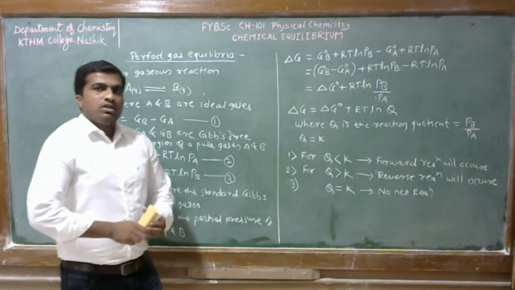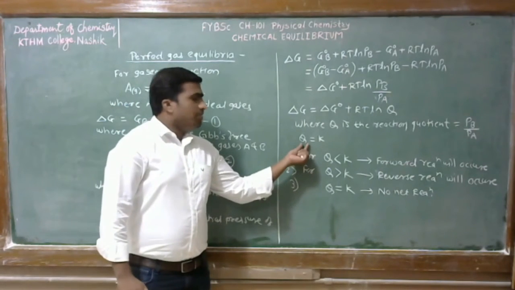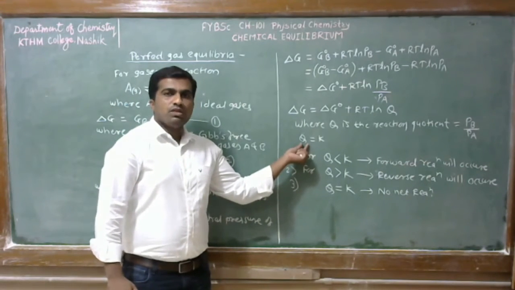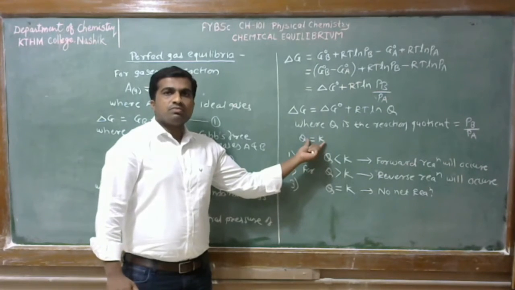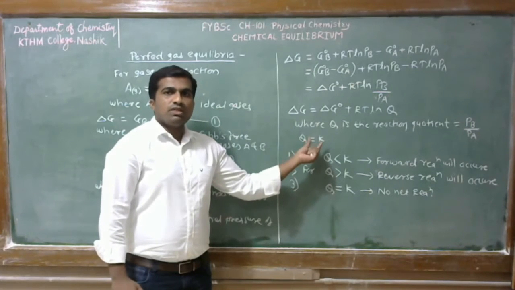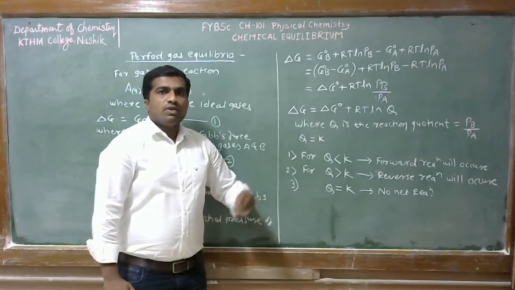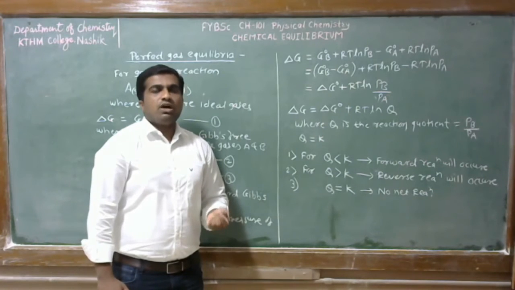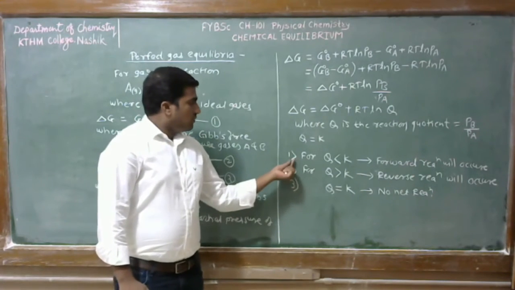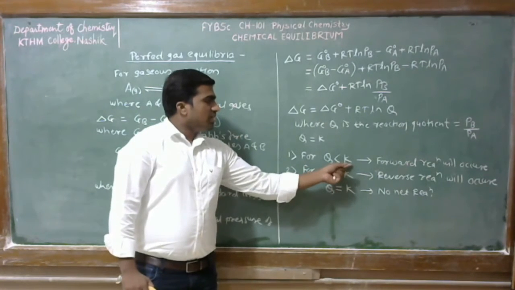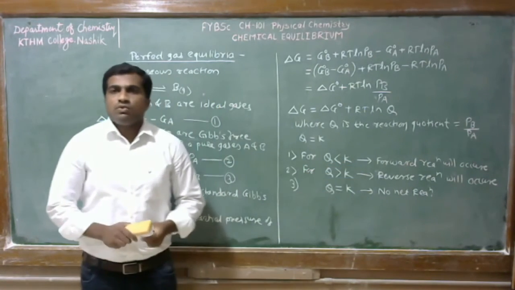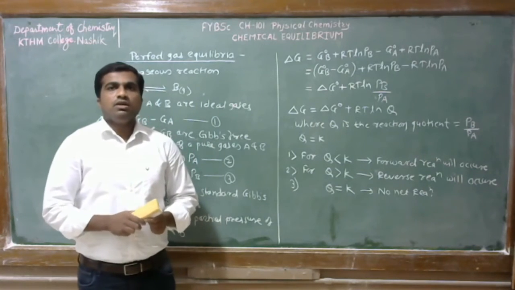Okay, basically the magnitude of Q compared with the magnitude of equilibrium constant K for a reaction under a given condition, it is possible to decide whether forward or reverse reaction will occur. So first, for a particular reaction Q is less than K, then the forward reaction will occur or will be favored.